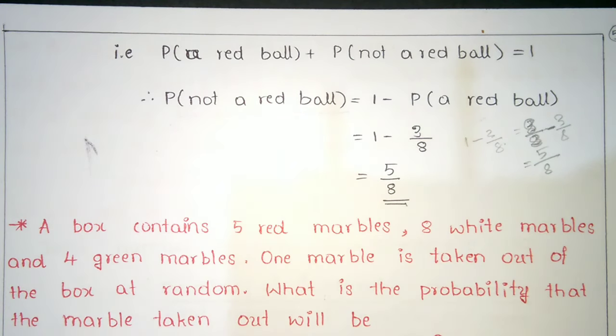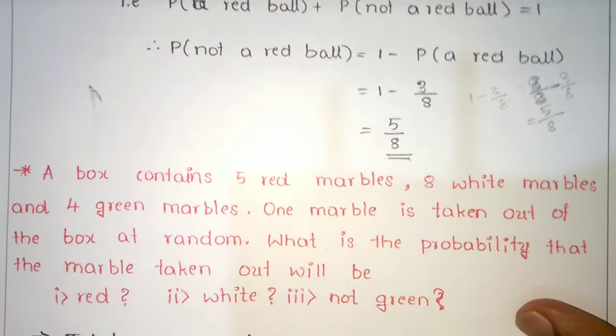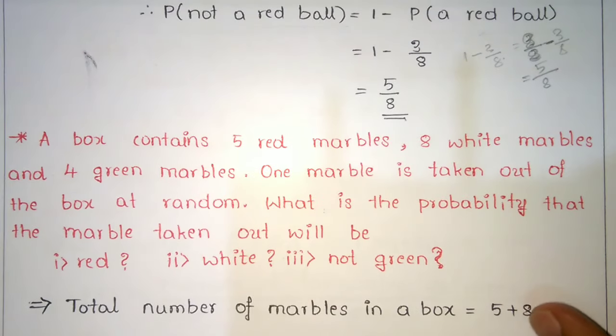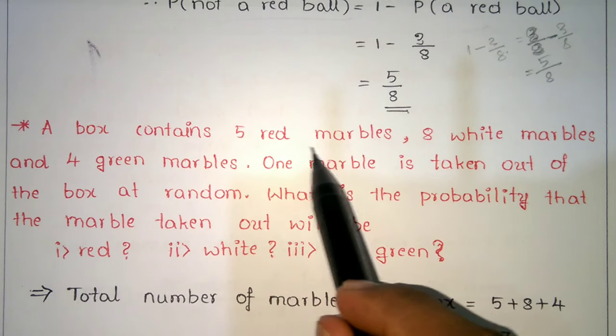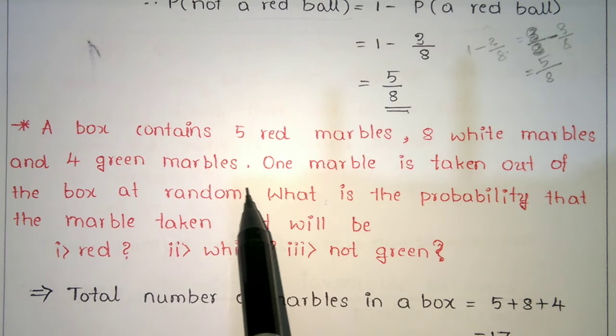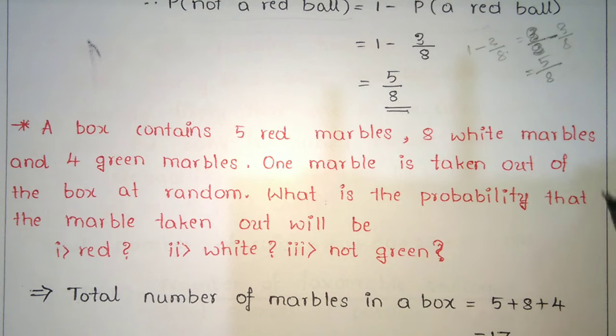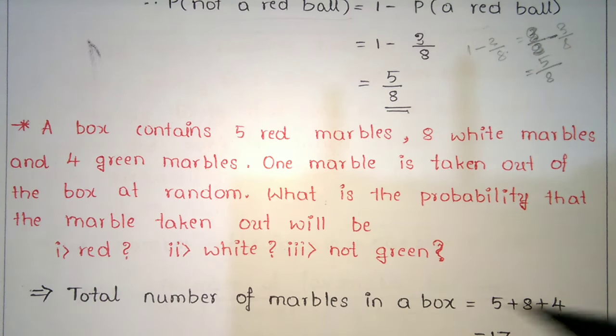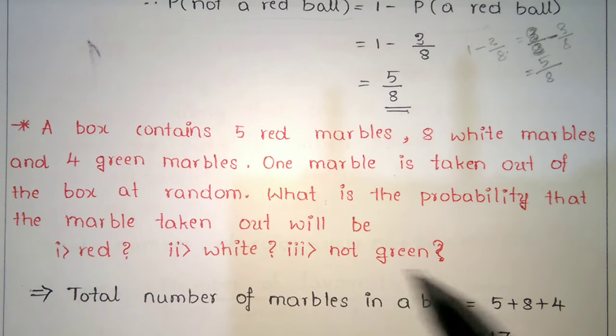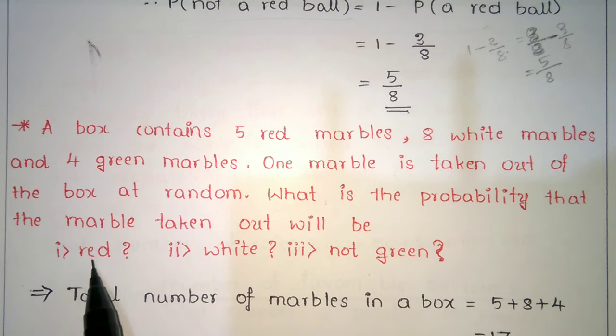Next, a box contains 5 red marbles, 8 white marbles and 4 green marbles. One marble is taken out of the box at random. What is the probability that the marble taken out will be red, white, or not green? The first question is red.